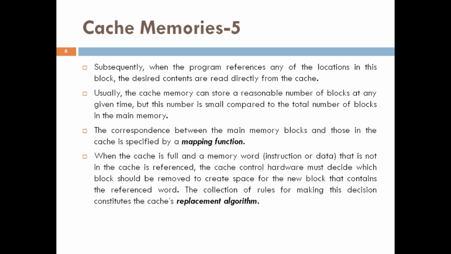So subsequently, when the program references any of the locations in this block, the desired contents are read directly from the cache memory. Usually the cache memory can store a reasonable number of blocks at any given time, but this number is very small compared to the total number of blocks in the main memory. The correspondence between the main memory blocks and those in the cache is specified by a mapping function, which I will discuss in the next class.